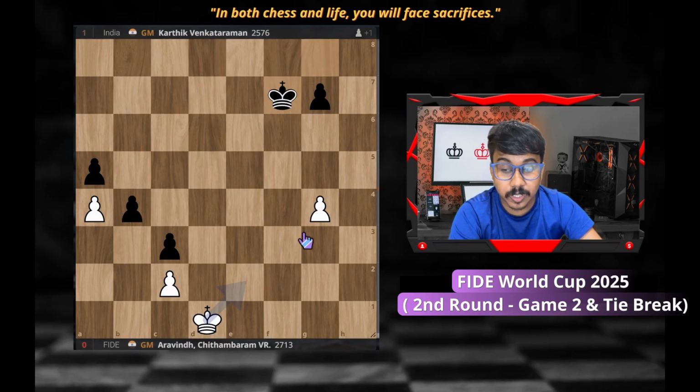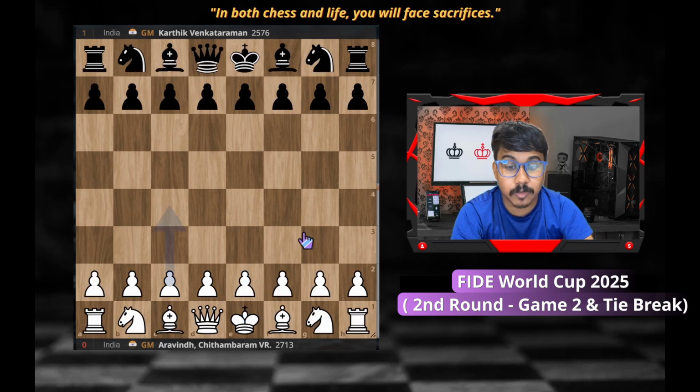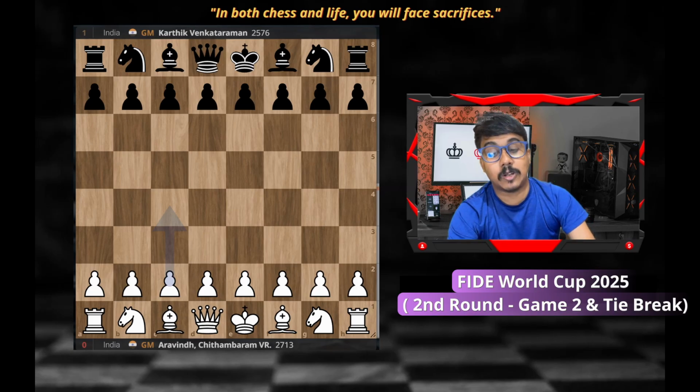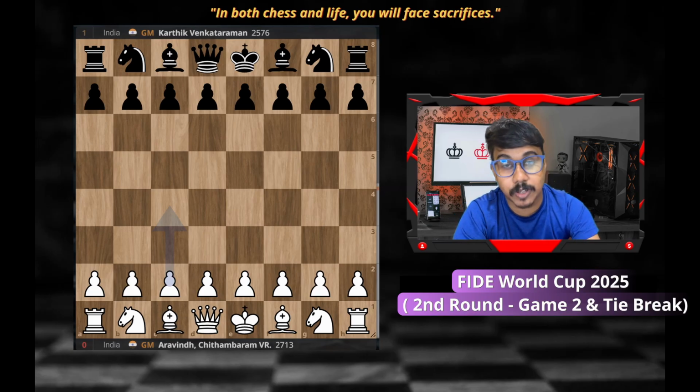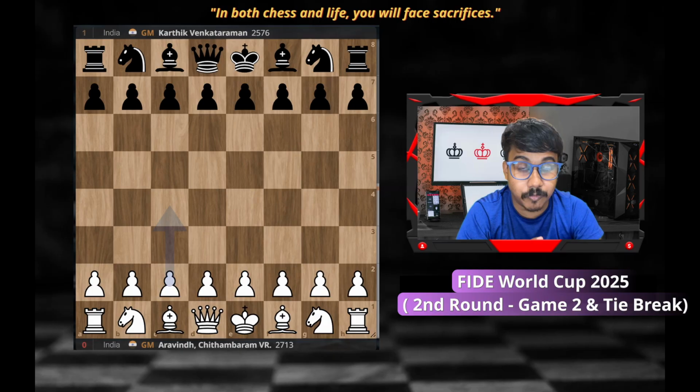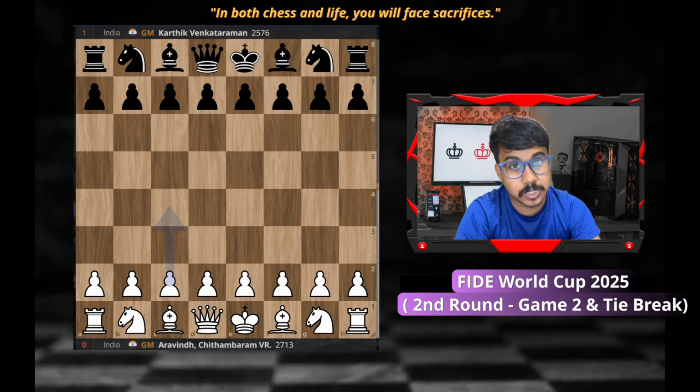Okay, Karthik Venkataraman won against Aravindh Chithambaram, and Aravindh Chithambaram is now out of the FIDE World Cup. So that's another upset. But we cannot say that's another upset because Karthik Venkataraman is a very strong Indian Grandmaster. And whenever you are playing an Indian Grandmaster, no one is weak. They are underrated and very, very strong. On their good day, they can easily defeat any 2700 at the top level.